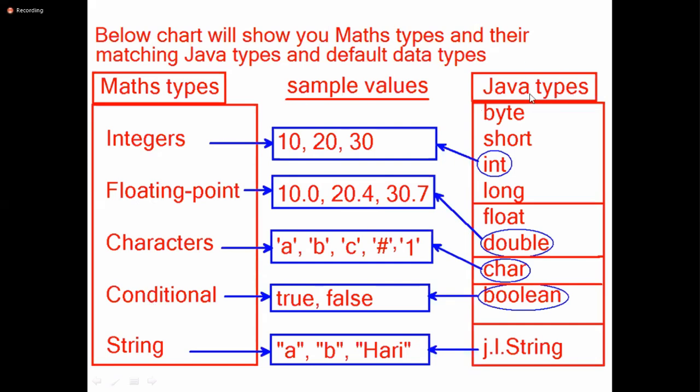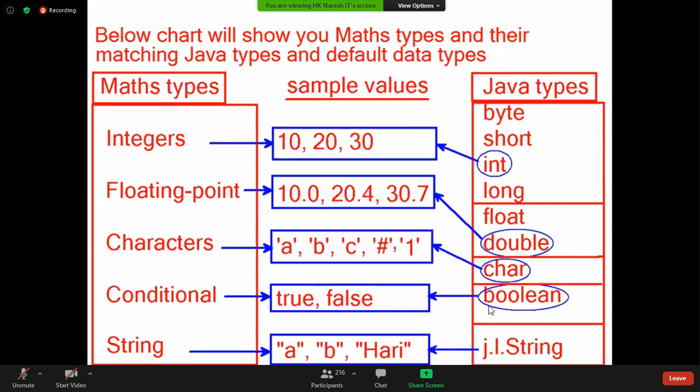In Java, we have data types. For integer, the default data type is int. For floating point, the default data type is double. For character, char. For boolean, boolean. And then why do we have additional byte, short, long and float? These are additional data types for safety purposes.